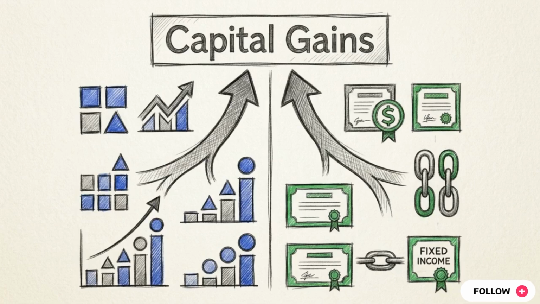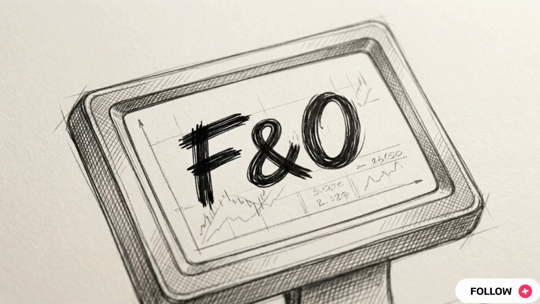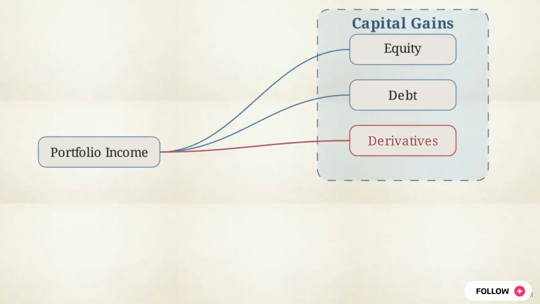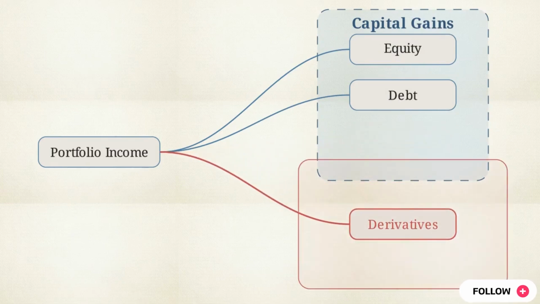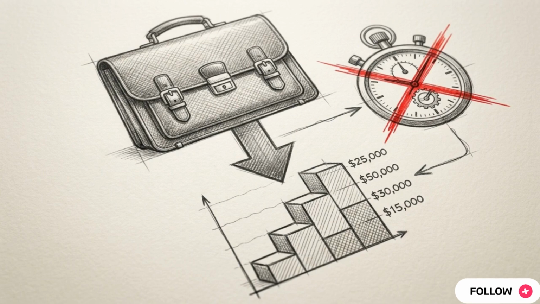While equity and debt operate on different timelines, they both follow the structured rules of the capital gains environment. That structure is disrupted the moment a portfolio manager adds futures and options to the account. Watch this orange branch. Income from derivatives is never legally treated as a capital gain. It is strictly classified as profits and gains from business or profession, or PGBP. Because it is business income, derivative profits are taxed at the investor's standard income tax slab rate, regardless of how long the position was held.